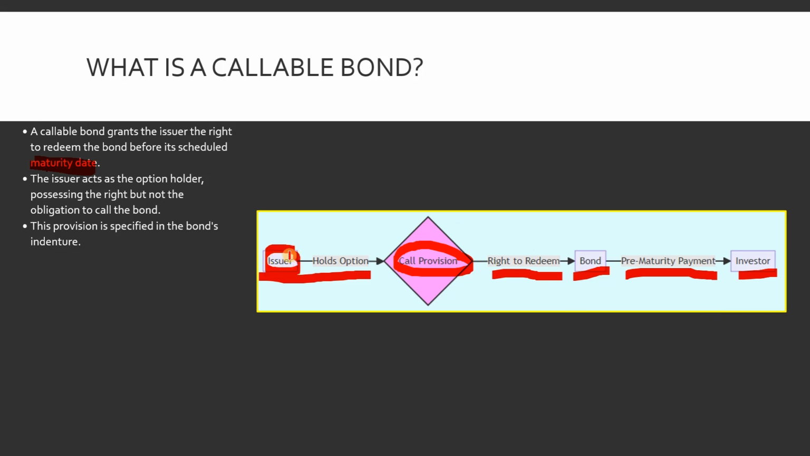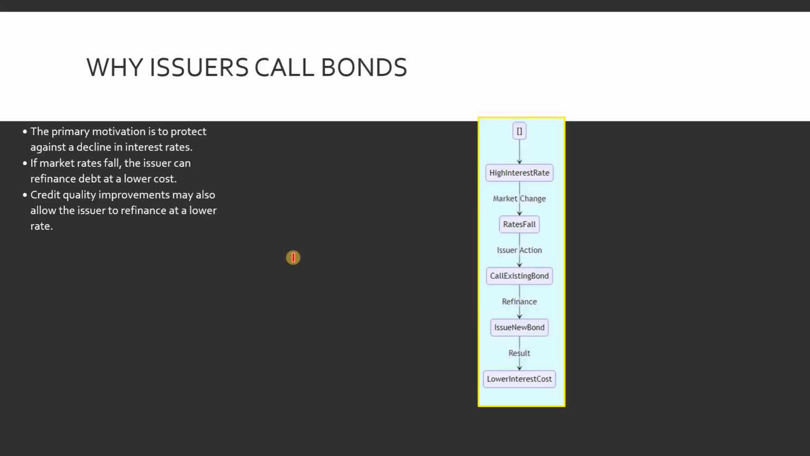Now let's move to why the issuer calls the bond. Let's understand that contingency which we discussed previously. So why would an issuer want these features? The primary reason is to take advantage of falling interest rates. If market rates drop after the bond is issued, the company is stuck paying a high coupon. By calling the bond, they can pay you back and then issue new bonds at the current lower rate, which saves money on interest payments. This is very similar to a homeowner refinancing a mortgage when rates go down. Also, if the issuer's credit rating improves, they might call the bond to issue new ones at a lower spread.